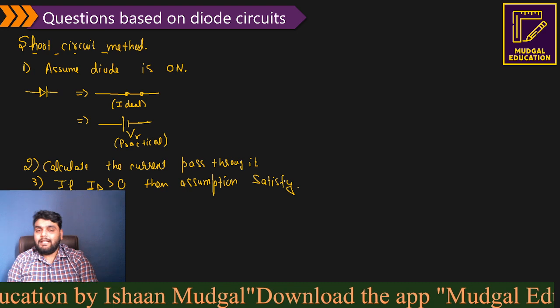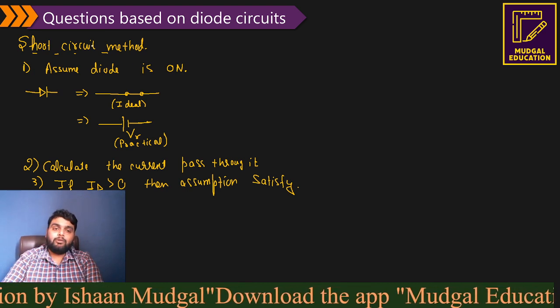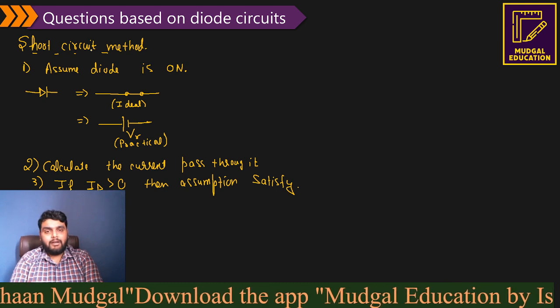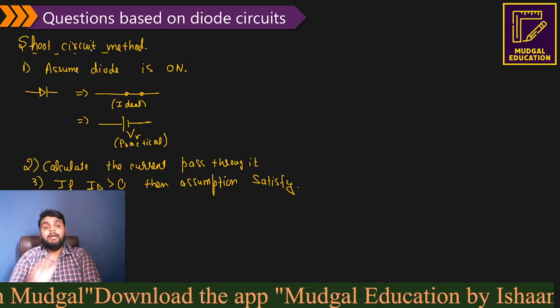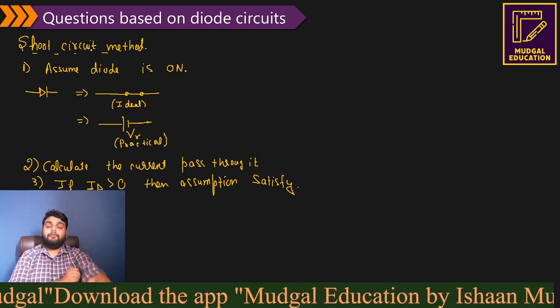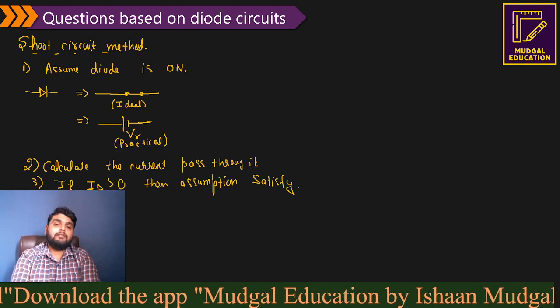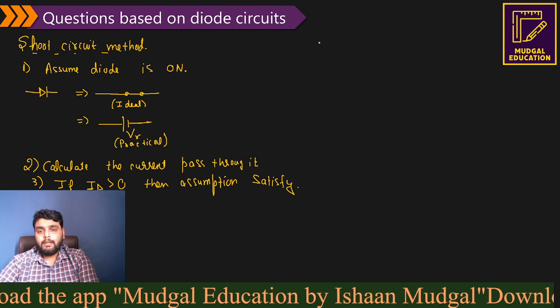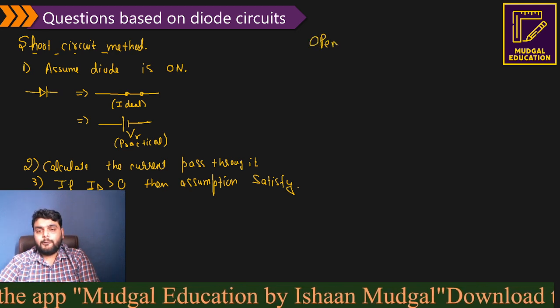You have to take the assumption first, and then you have to decide whether the diode is on or off. After that, whatever they are asking in the question, you can solve it. But first you have to confirm for yourself what the state of the diode is, whether it is on or off. Next we have the open circuit method.